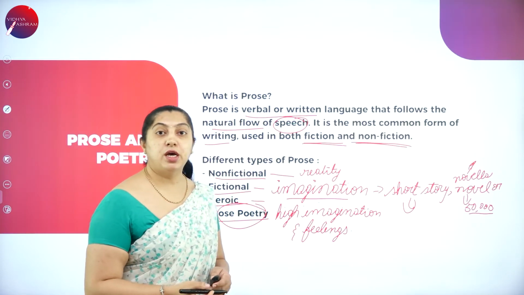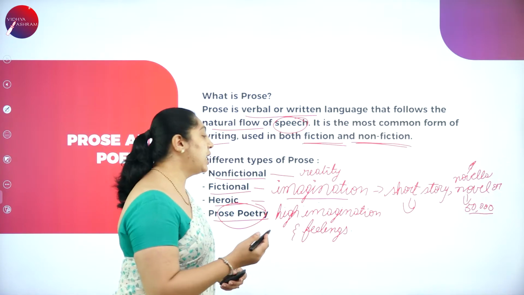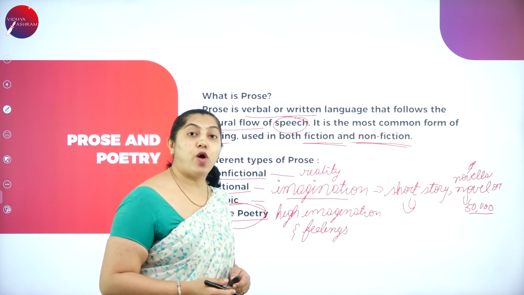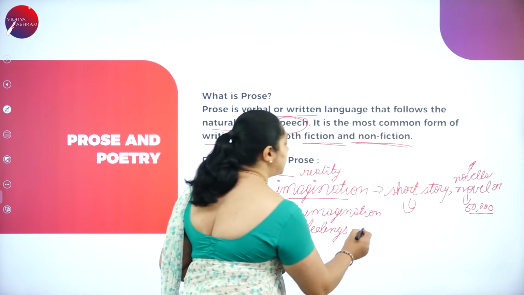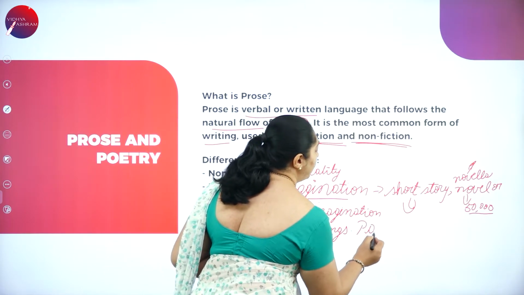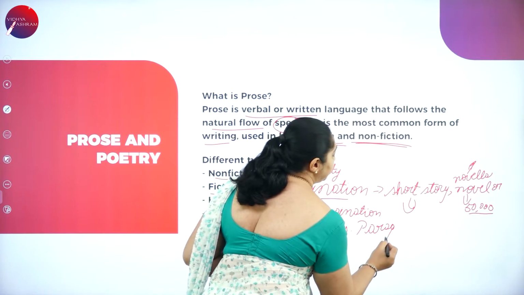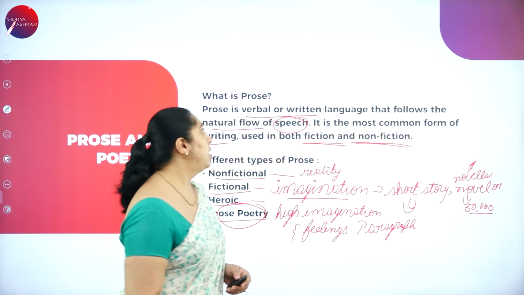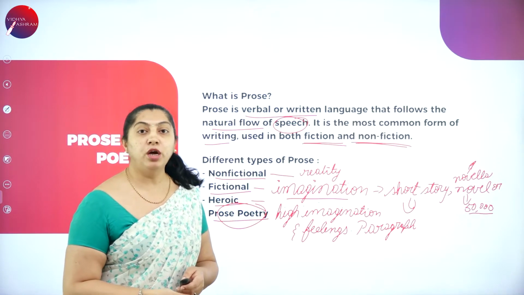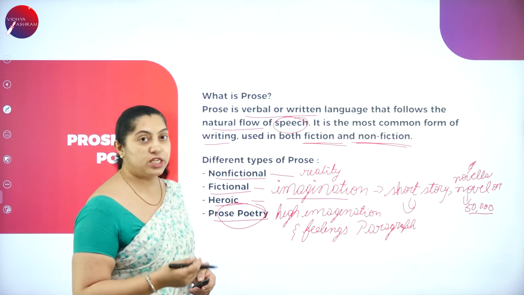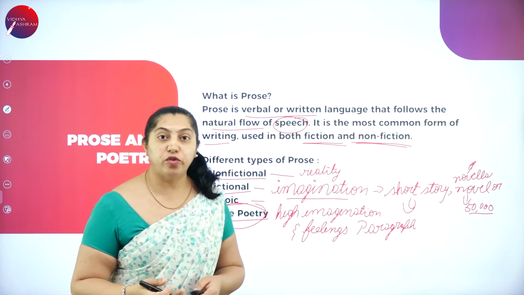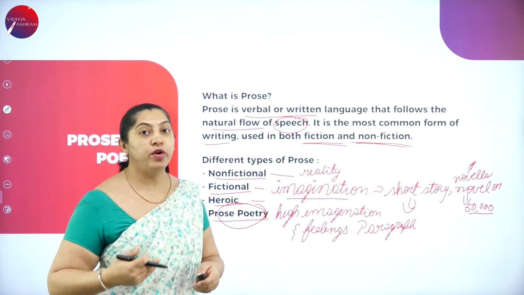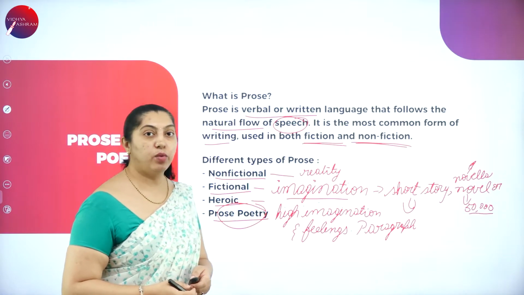So it preserves poetic qualities like high imaginations and feelings. But it is written in a form of paragraph. How is it written? It is written in a form of paragraph. So this is all about the prose. So you know what is prose, what are the different types of prose, and what we learn in those different types of prose. Hope I'm clear with this.